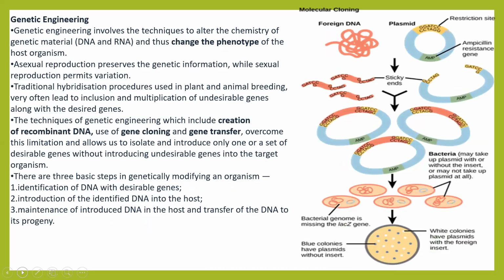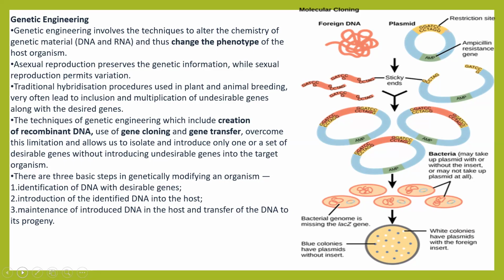Genetic engineering. Genetic engineering involves techniques to alter the chemistry of genetic material, which we have learned already. This changes the phenotype of the host organism. Asexual reproduction preserves the genetic information, while sexual reproduction permits variation because two parents are involved; in asexual reproduction, only one parent is involved. Traditional hybridization procedures used in plant and animal breeding very often lead to inclusion and multiplication of undesirable genes along with the desired genes.